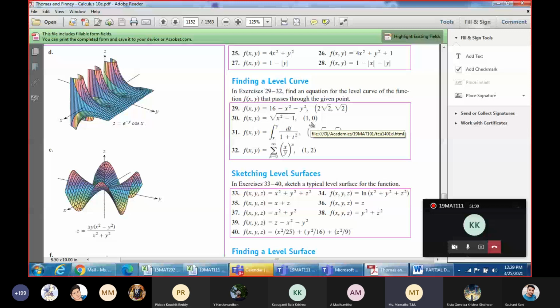Root of 1, ma'am. 1 only. 1 equal to 0 square, root of x square minus 0, 1. You tell me what is the curve. 0, ma'am. What is 0? 1 square minus 1. f is 0. Yes, ma'am. You're saying f is 0. Now you told that f is 1.